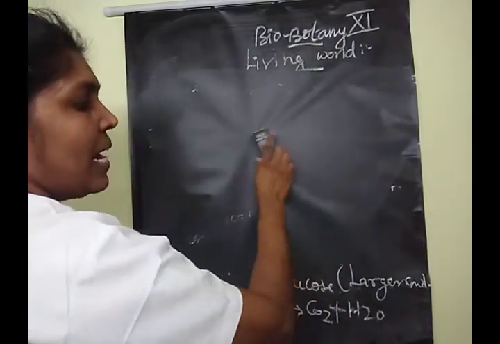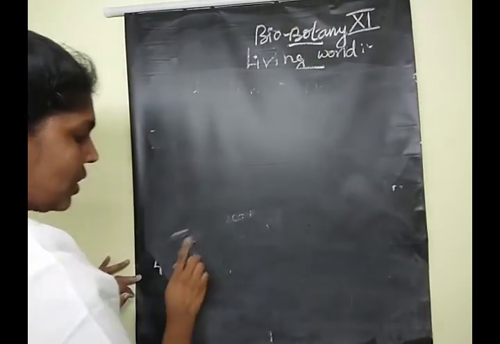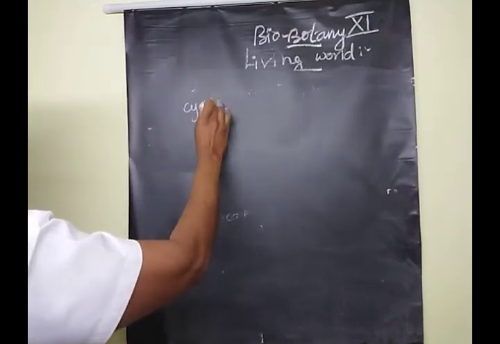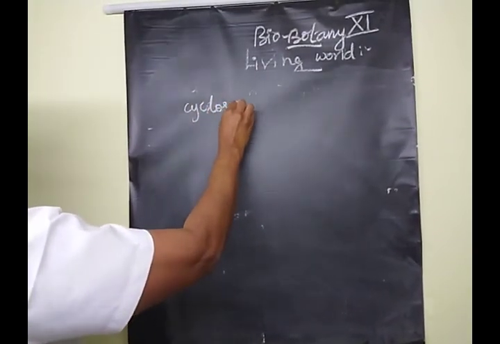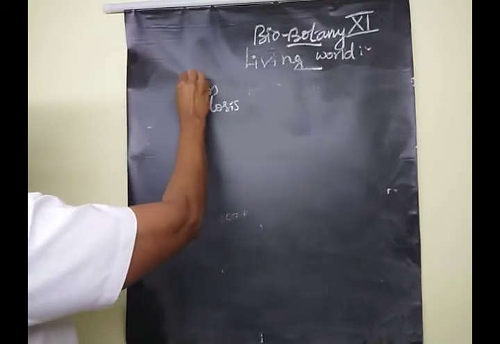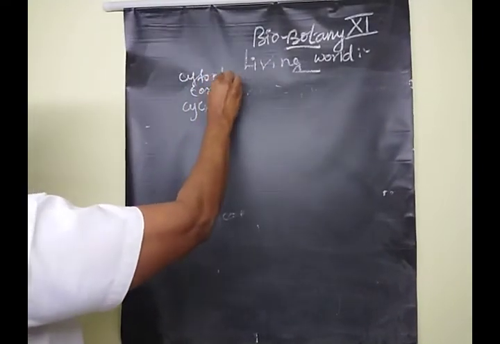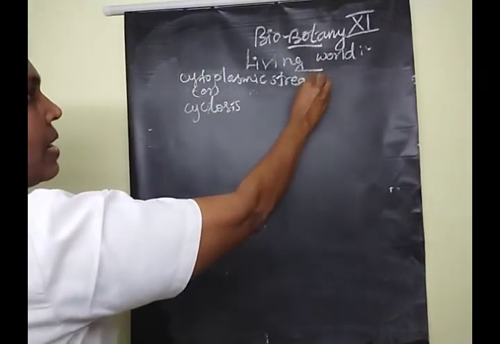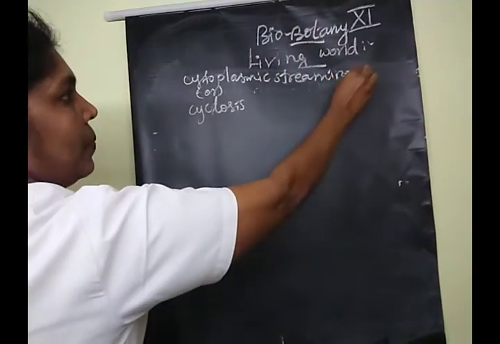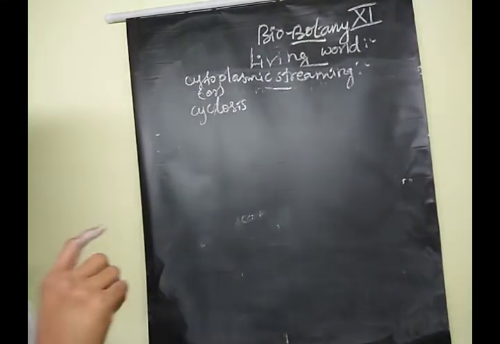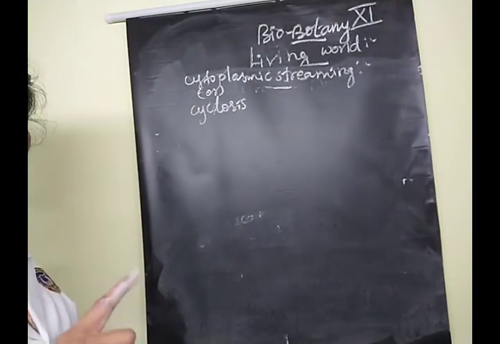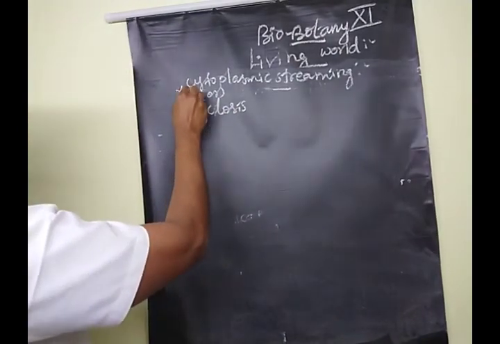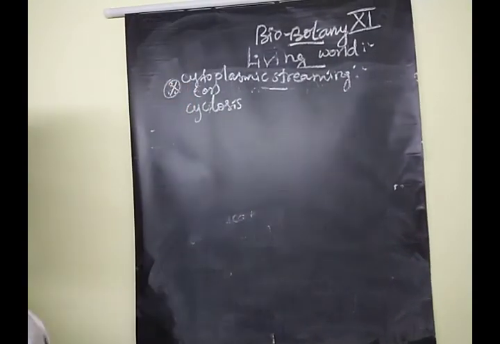The next one is a 2 mark question, children: What is meant by cyclosis or cytoplasmic streaming? Cytoplasmic streaming means the movement of the cytoplasm. This is a very important 2 mark question.